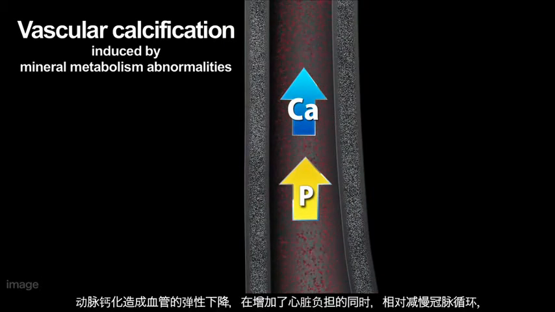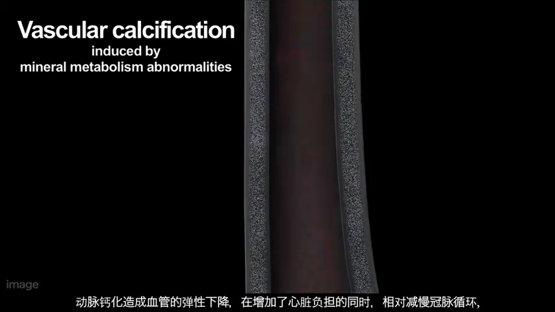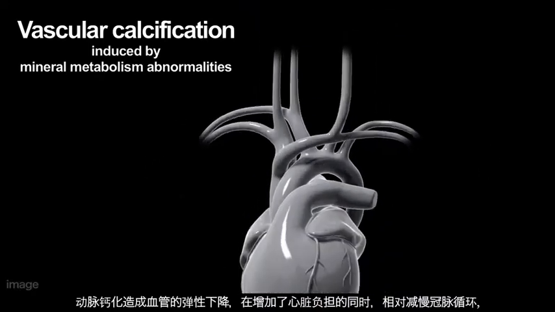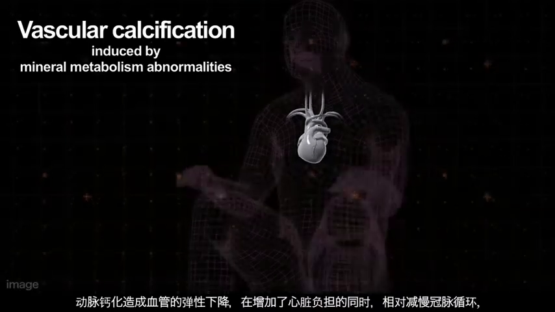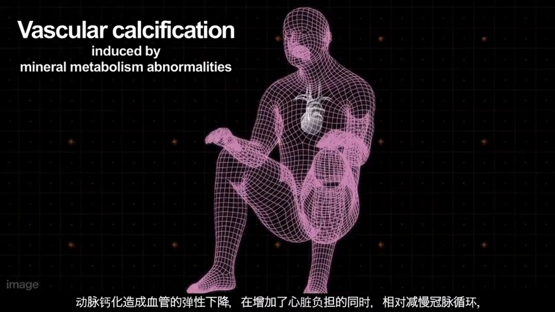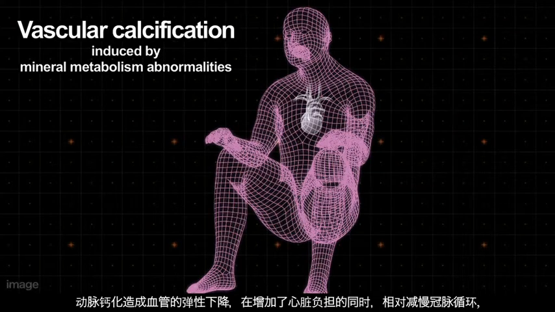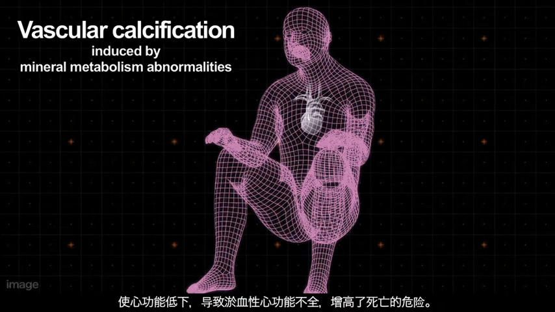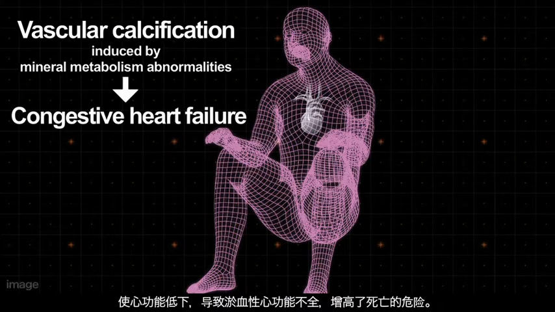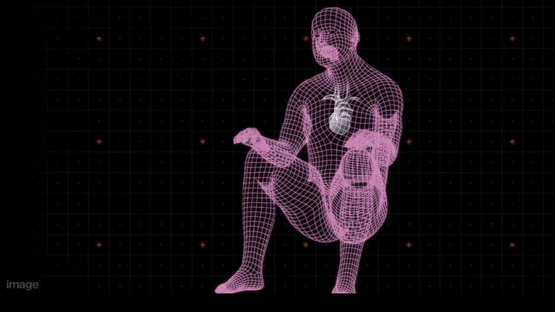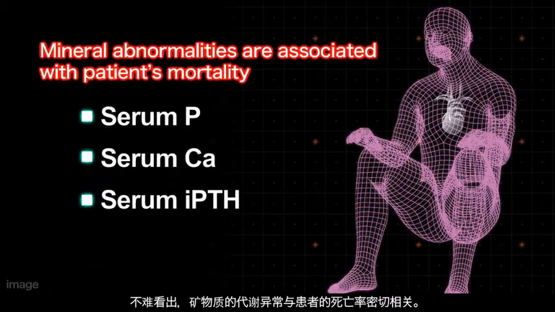If the elasticity of blood vessels decreases due to calcification, cardiac load increases, and this phenomenon is accompanied by decreased circulation in the coronary artery. As a result, congestive heart failure develops, which then increases the risk of death. It is clear that mineral abnormalities are associated with patients' mortality.